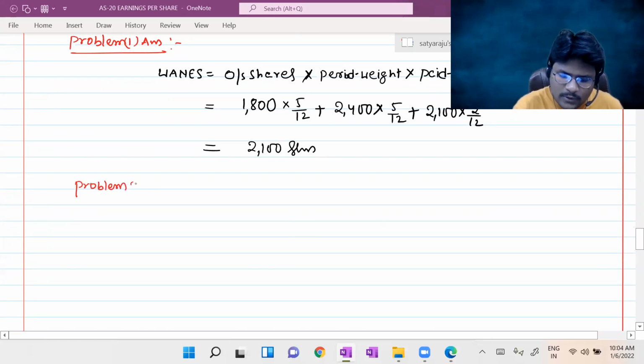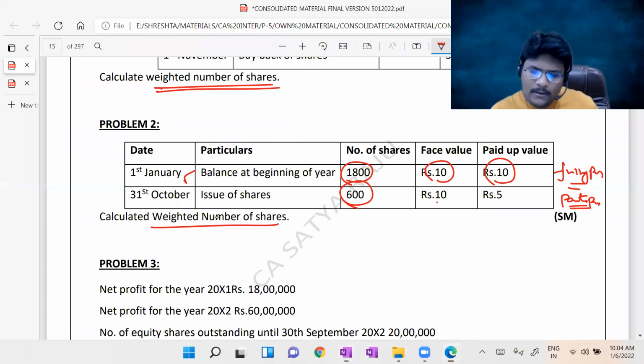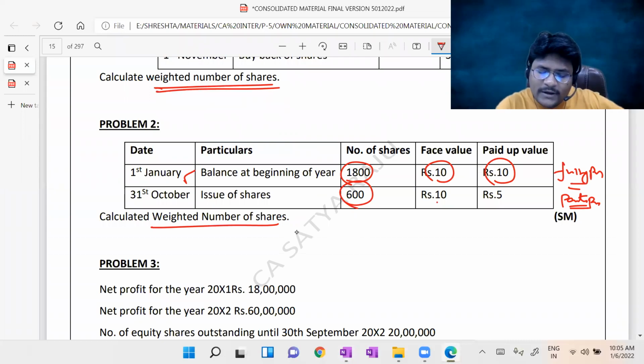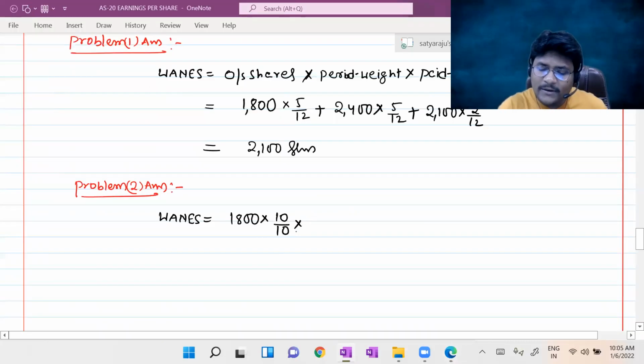So now concentrate. This is the problem number 2 answer. Calculation of weighted average shares. If you check here, the formula was the same: outstanding number of shares into period weight into paid up value weight. So the opening shares were 1800. First, you can consider the paid up value weight, 10 by 10, fully paid up. Period weight up to 31st October: how many months are there? 10 months, into 10 by 12, plus.